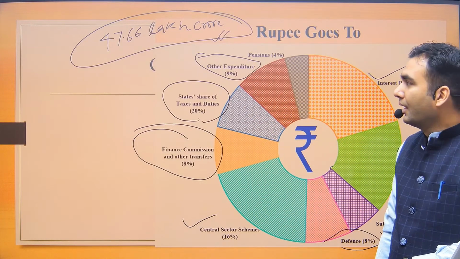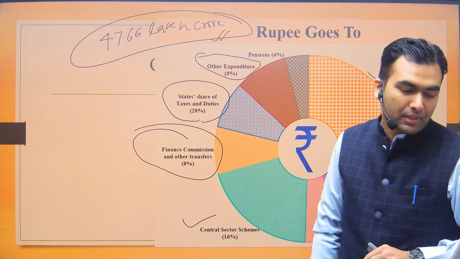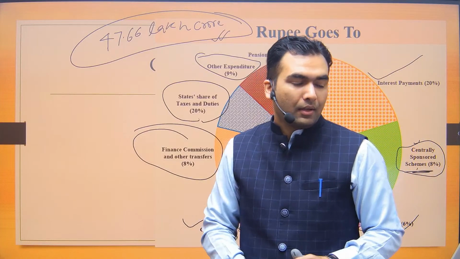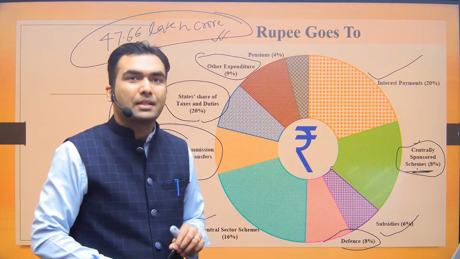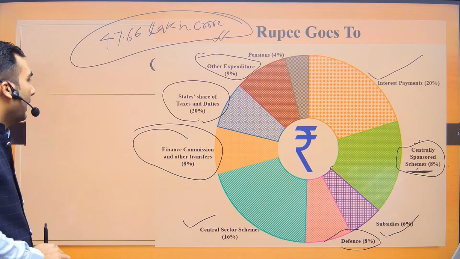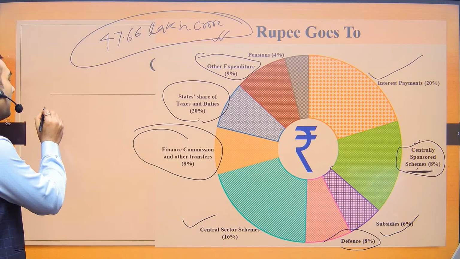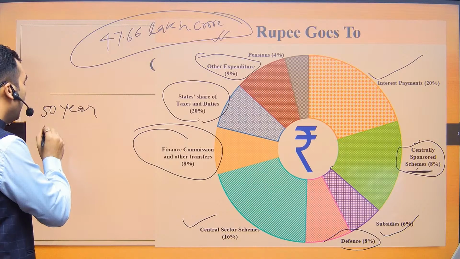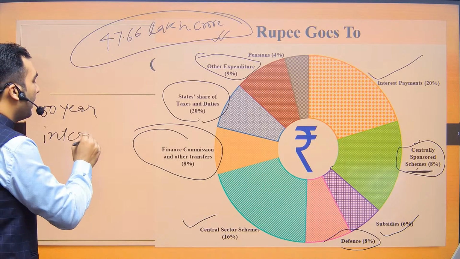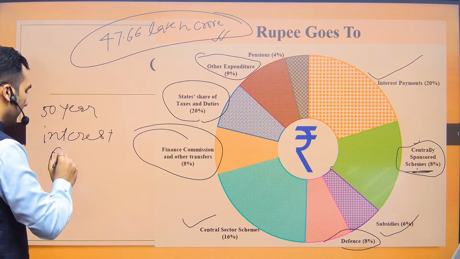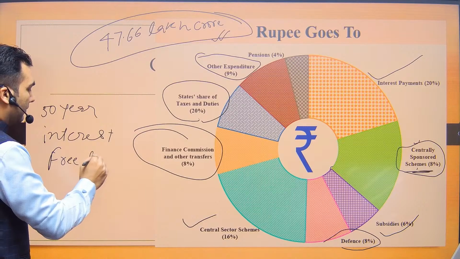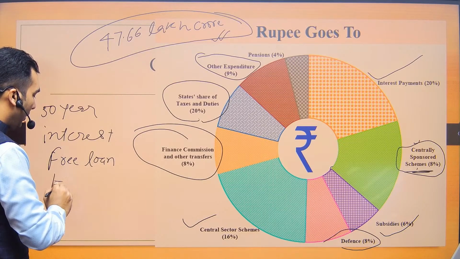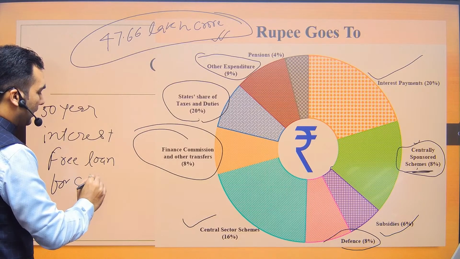There is one more thing. The government has come up with a scheme where the central government would provide a 50-year interest-free loan for capital expenditure.